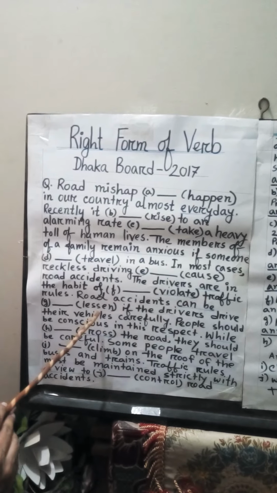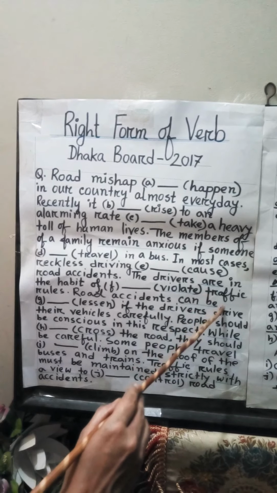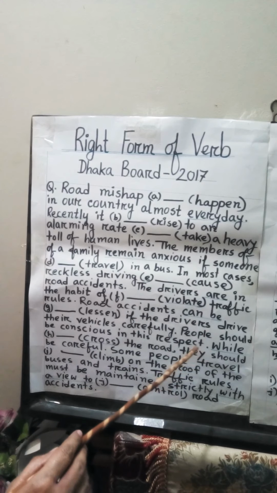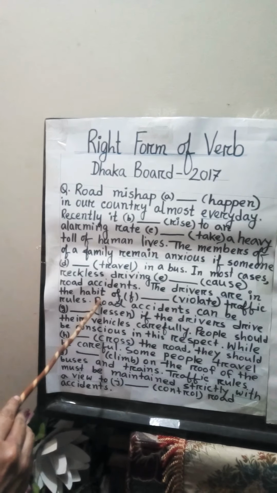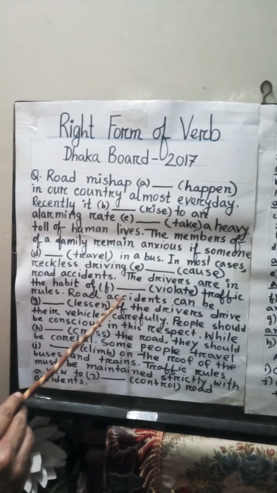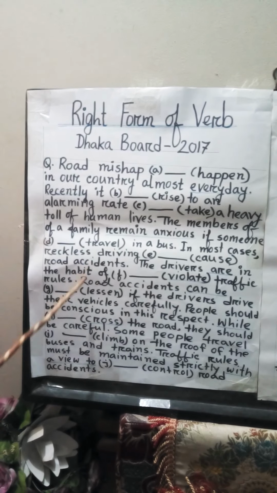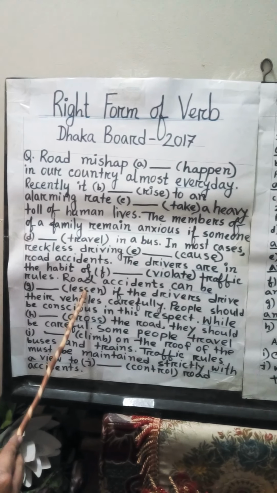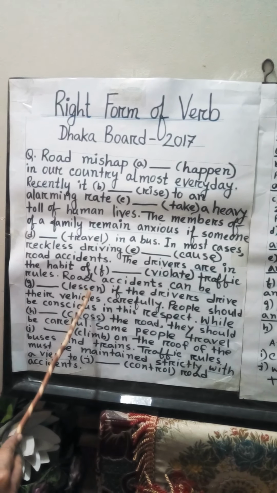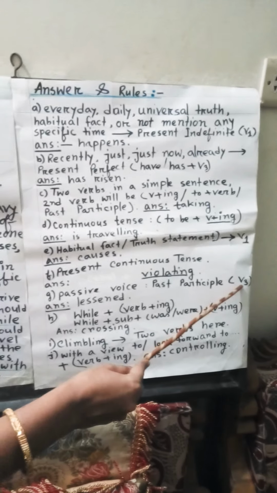Road accidents can be lessened if the drivers drive their vehicles carefully. Can be. If we see be with a modal auxiliary verb, we can understand that it is a passive form because the subject here cannot do the work on its own. That's why it is objective form, and the verb will be passive form and the verb will be a third form, that is lessened. Listen, listened, listened. It will be used here, lessened. The rule is, in a passive voice we will use the past participle form of a verb, that is V3 form.